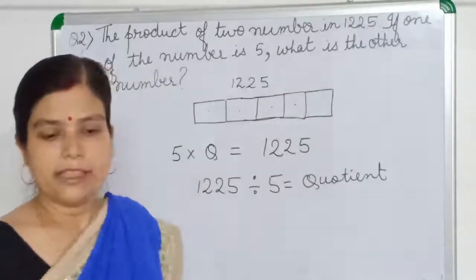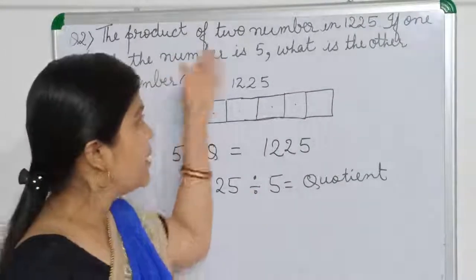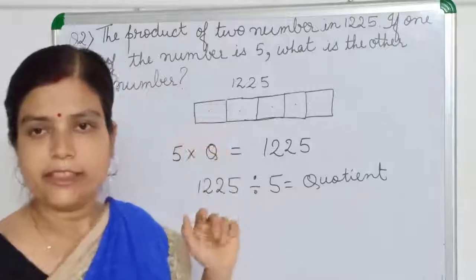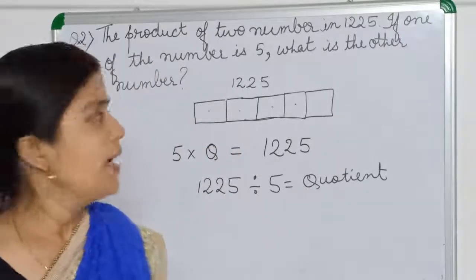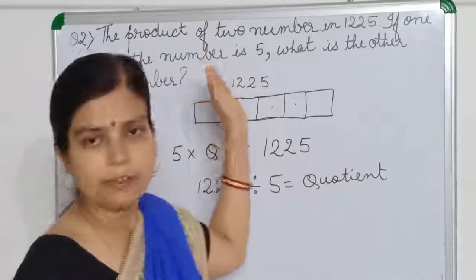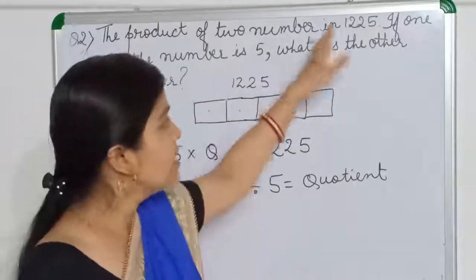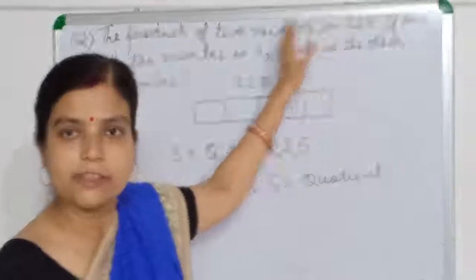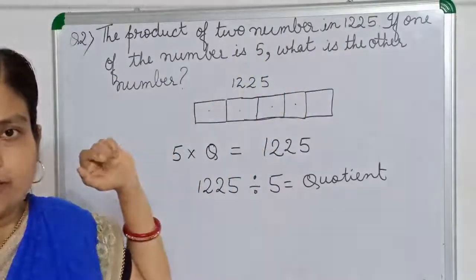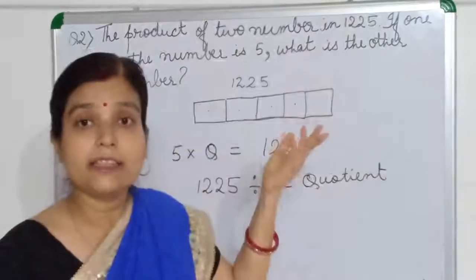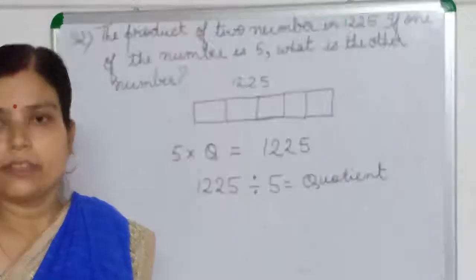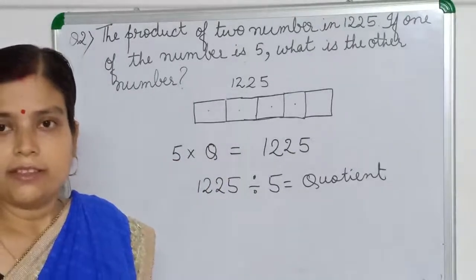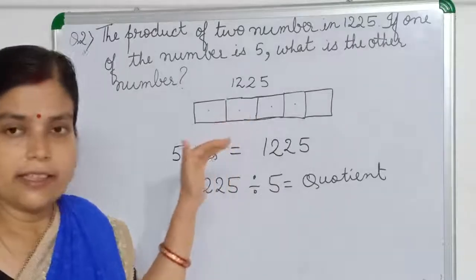For example, I will go for an easy example. Your father has given 12 chocolates, and he said to divide them into 4 equal groups. Otherwise, your father has given 5 chocolates and he said to divide them into 5 equal groups. Then what will be the second number? Means how much chocolate will be received by each of the children. The question is saying like this only.